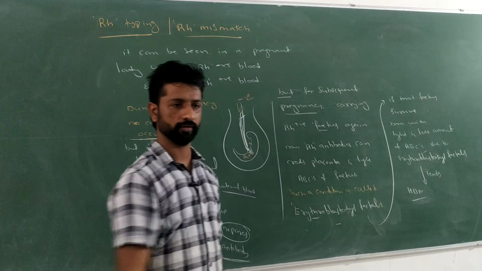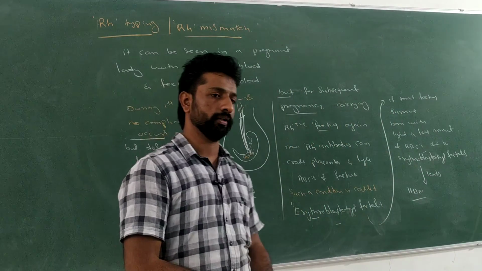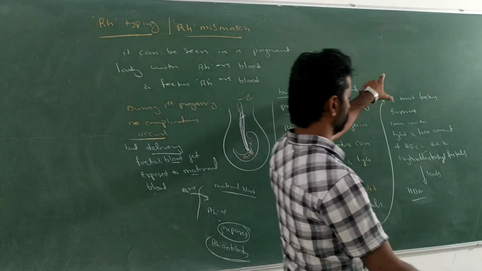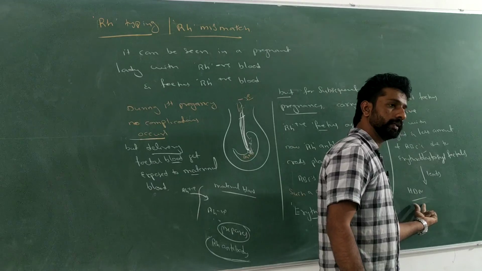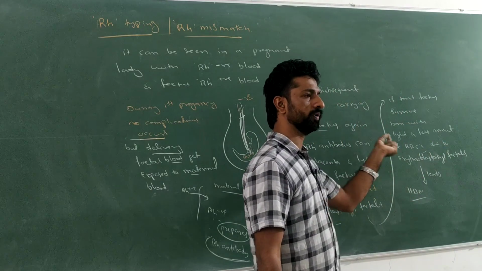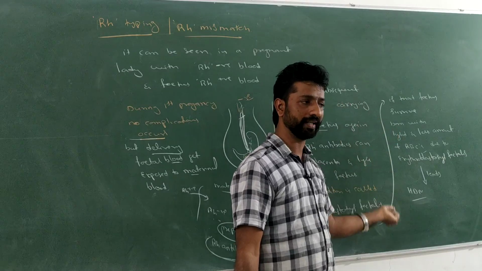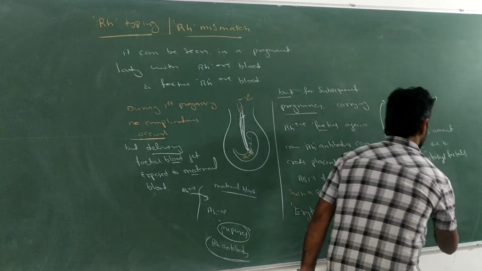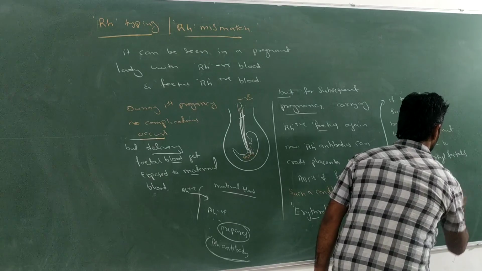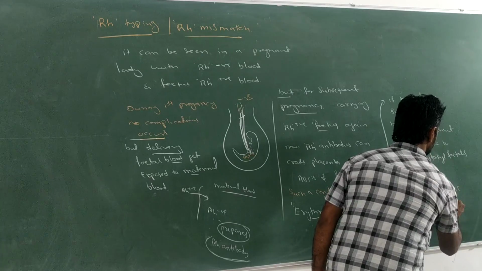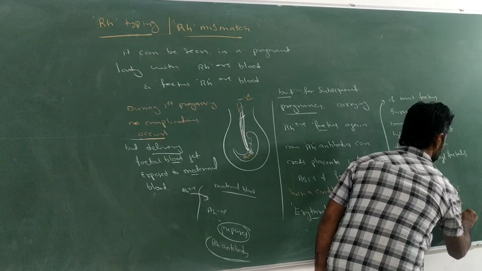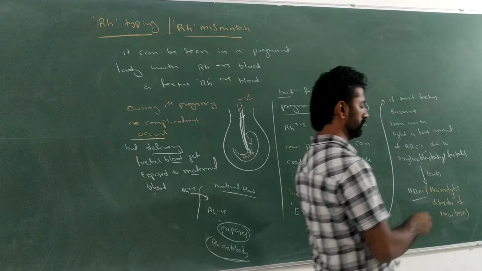What do you mean by HDN? That leads to HDN, that is hemolytic disorder of newborn. Such a condition is called hemolytic disorder of newborn. Hemolytic, where the lysis of the hemoglobin as well as the RBC content will take place in the newborn. So it is called hemolytic disorder of the newborn.